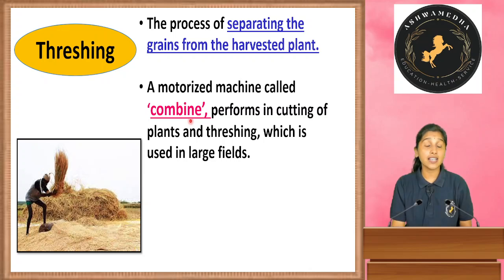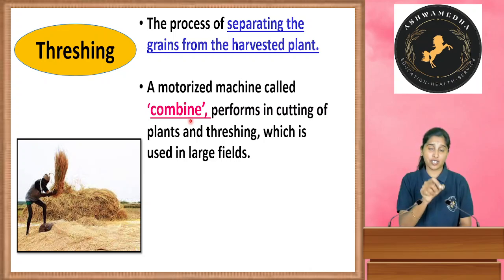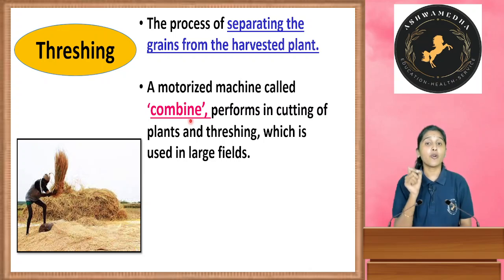They can ask the question for the threshing, which motorized machine is to be used? That is combine. So this combine, it's a machine, okay, which is performing in the cutting of plants and threshing.